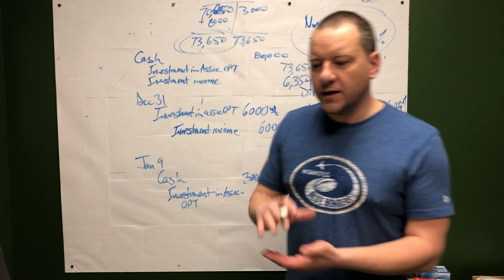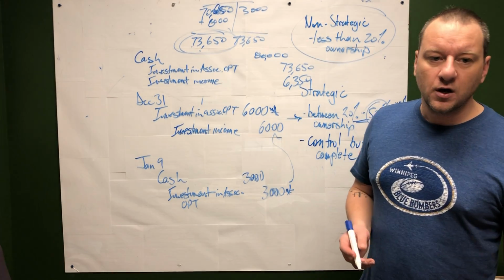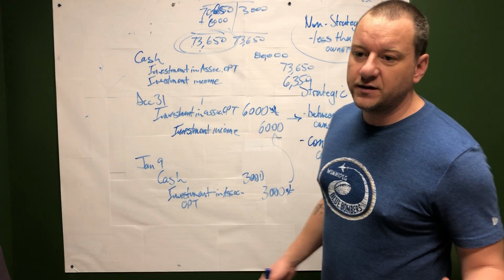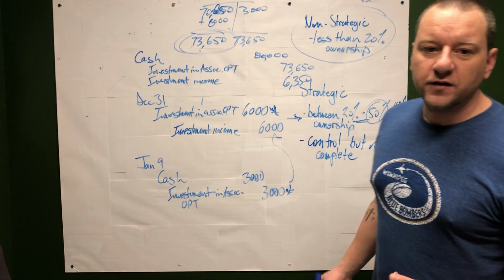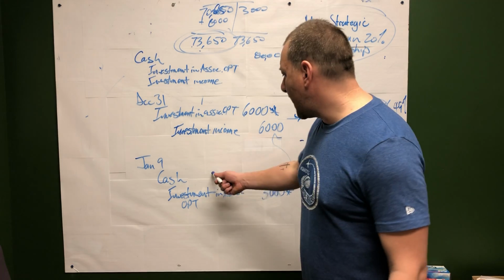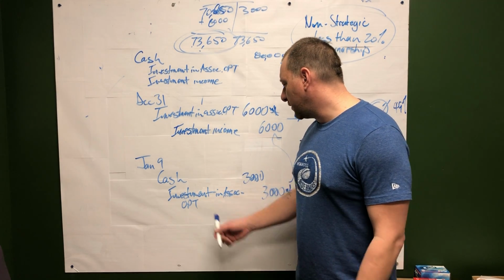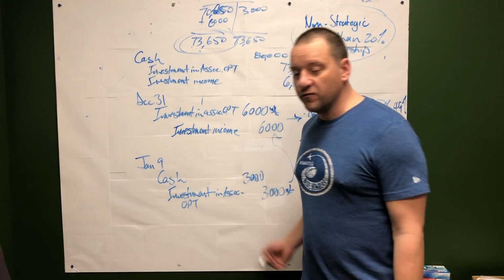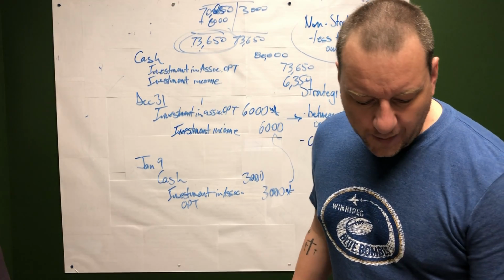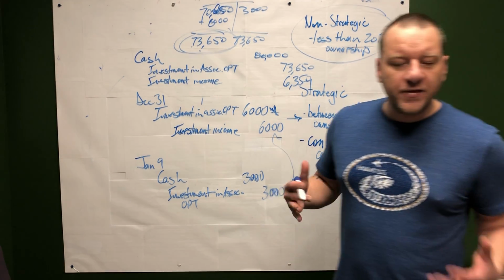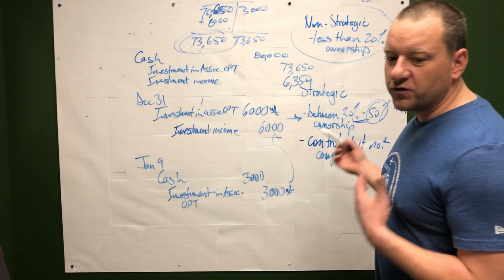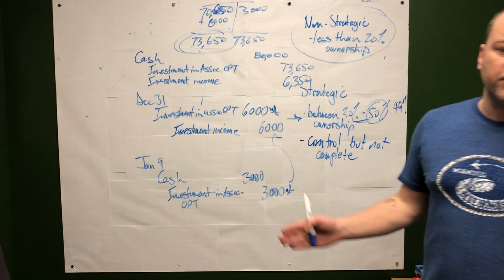And then throughout the year, you're going to get paid a dividend. Well, again, if it's a dividend on a non-strategic investment, it's strictly dividend income or investment income. If it's a strategic investment, we've got to remember, a dividend, we're going to get cash, but we've got to reduce our equity investment or our equity value in that investment. Okay, so that's the two big things right now. So that wraps up chapter 15. Again, it's not that difficult. It's just a matter of wrapping your head around owning less than 20% or between 20 and 50%.